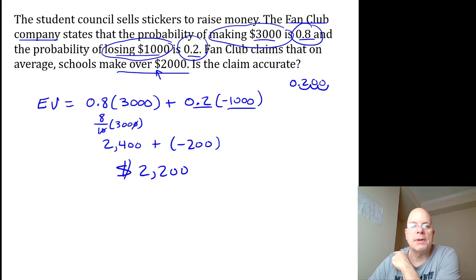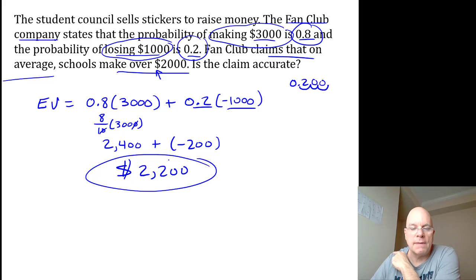So the fan club company making the statement that on average schools make over $2,000, this is true because the expected value we calculated for this proposition of buying stickers and selling them to try to raise funds is positive $2,200. Now, some schools will be very disappointed. Some schools will lose money. Some schools will make a lot of money. On average, you can expect to make $2,200. There's no guarantees.